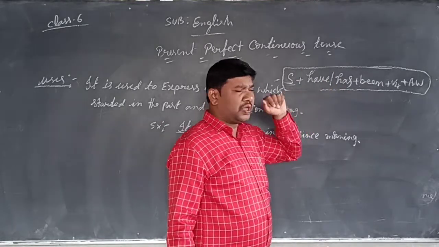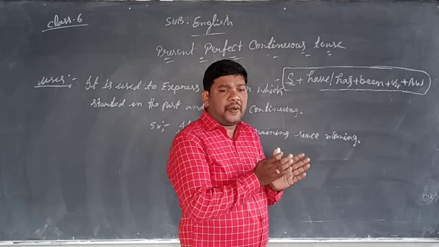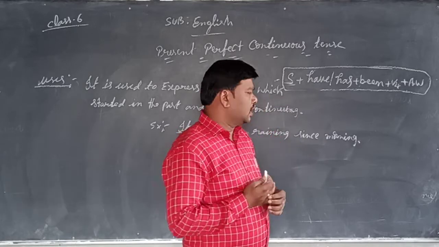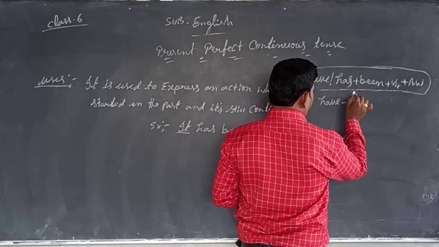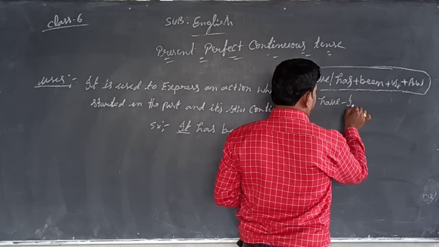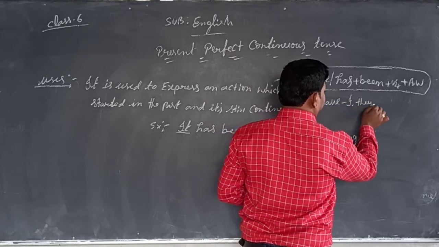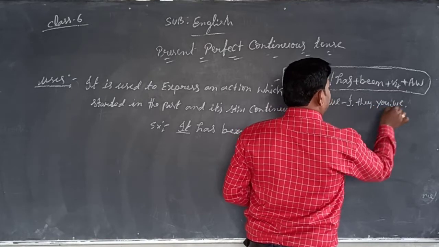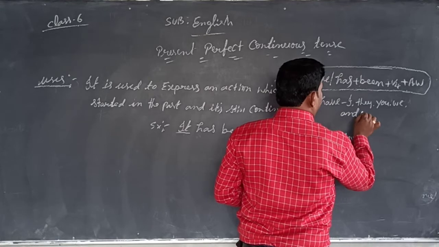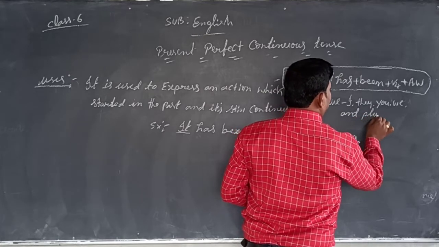Have, has. When do we use have or has? Those depend on the subjects only. Have is used for the subjects I, they, you, we, and plural names.